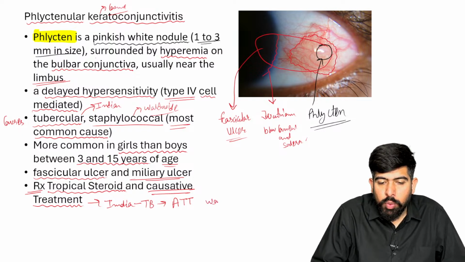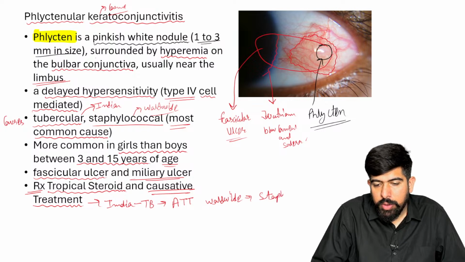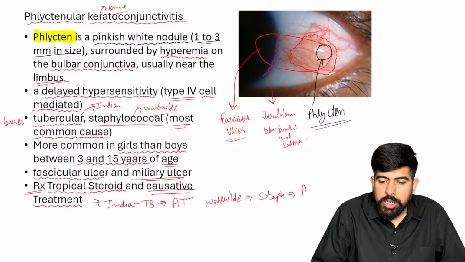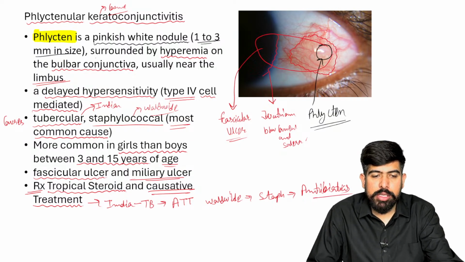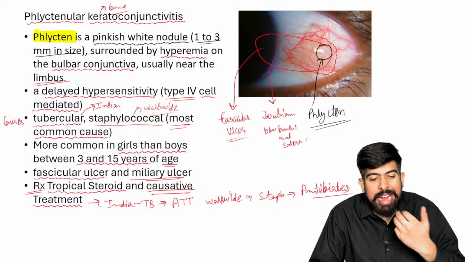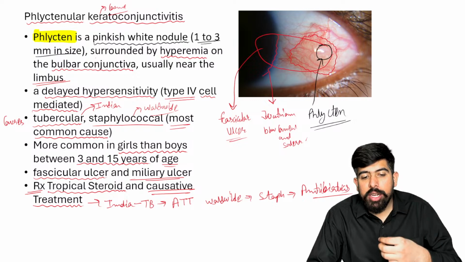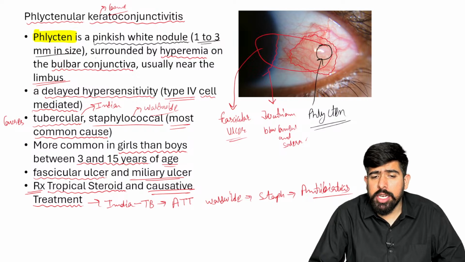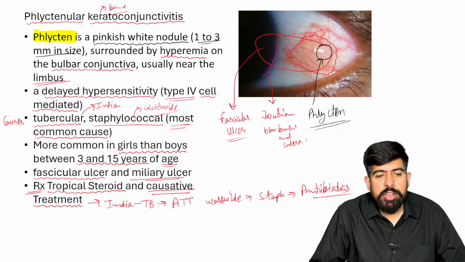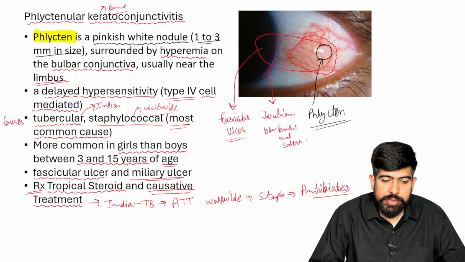And if I'm talking about worldwide, there will be staphylococcus. Staph is your cause. So of course, we'll add the antibiotic. Yes, of course, I will cover here with the antibiotics also. I have to prescribe for this patient antibiotics also, with the steroid. So this will be our treatment for this phlyctenular keratoconjunctivitis.